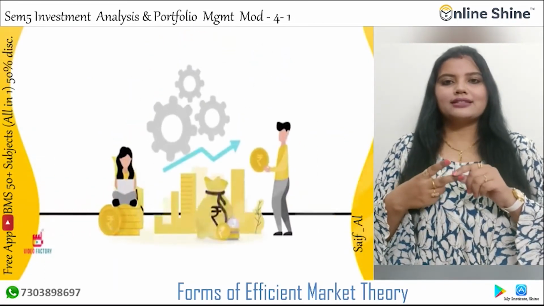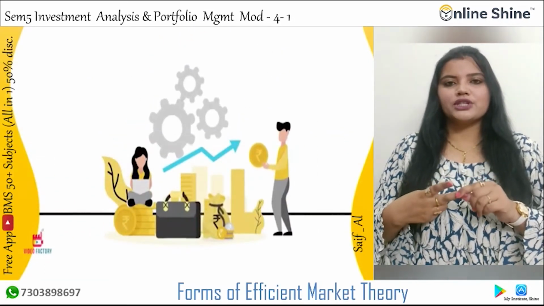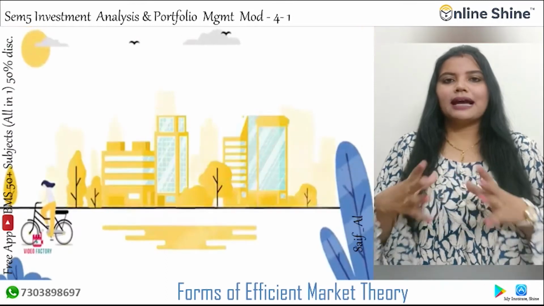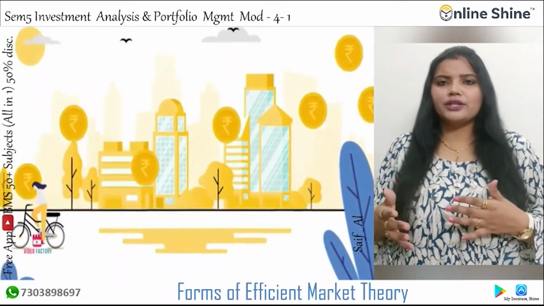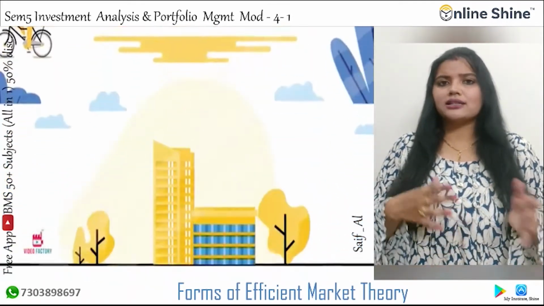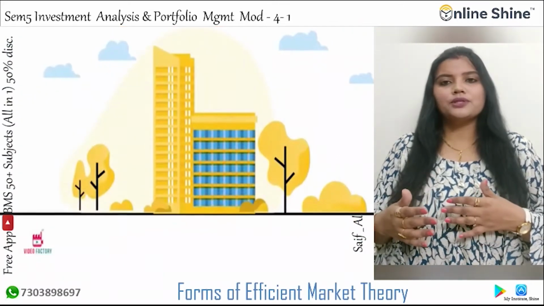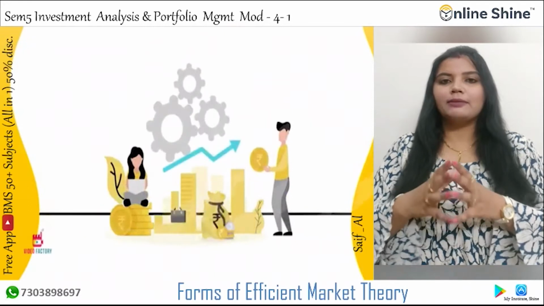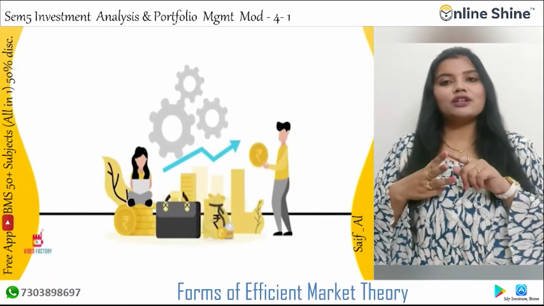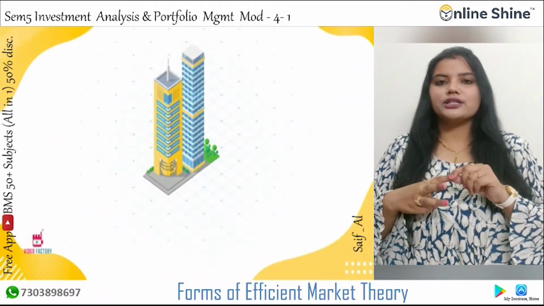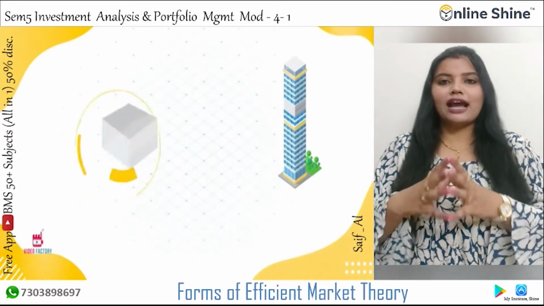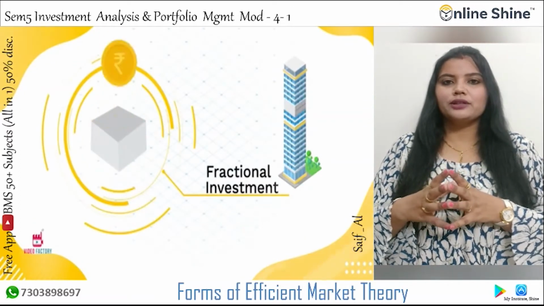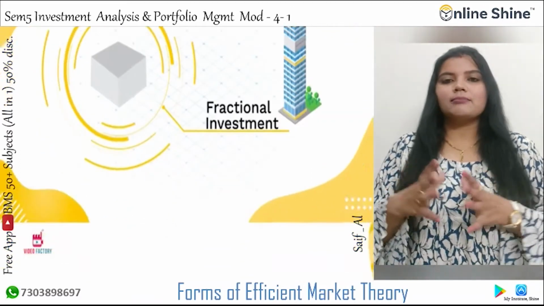Next is semi-strong form efficiency. In this, prices reflect not only all information found in the record of past prices and volumes, but also all other publicly available information. And the last one is strong form efficiency. Prices reflect all available information, public as well as private.